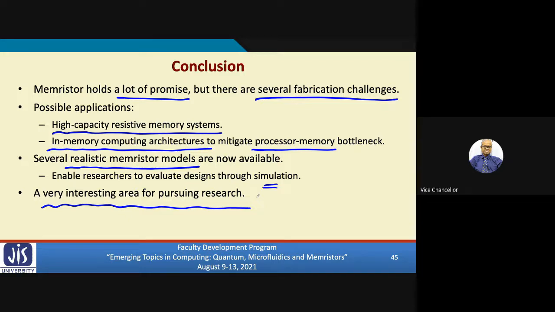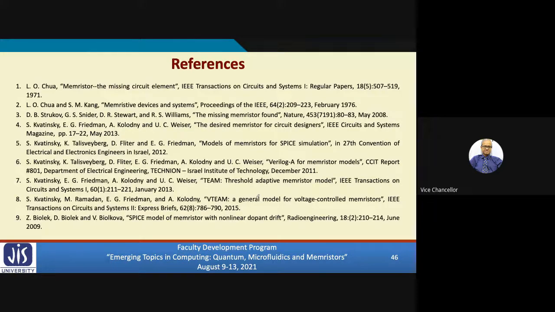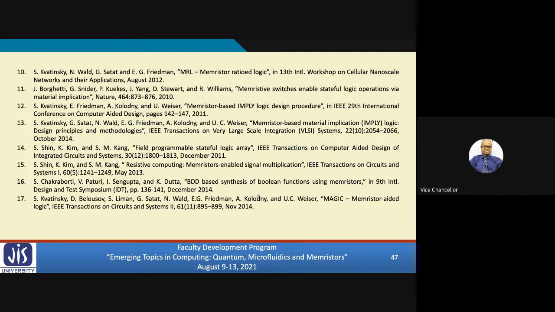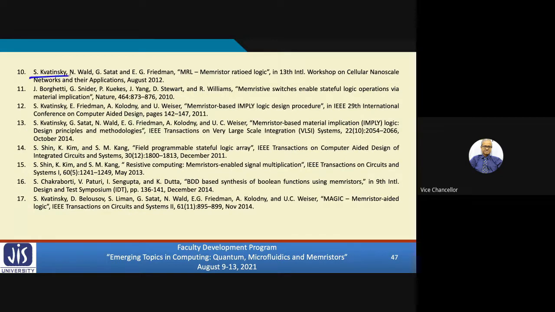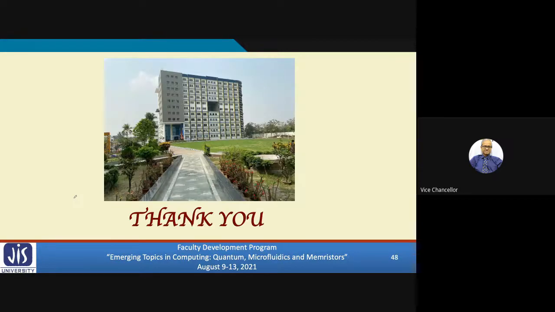And just to show you a very small list of references, this list is by no means complete, but the reason I wanted to show you is that there is so much pioneering work by Shahar. So you will be hearing from him in the next talk. Whatever confusion you are having, please clarify them from him. So with this, I have come to the end of my talk. Maybe we have time for some questions.